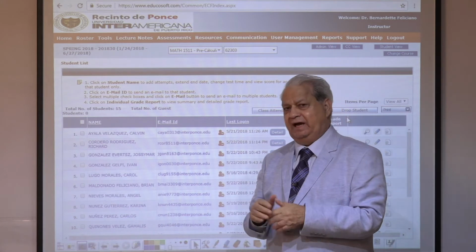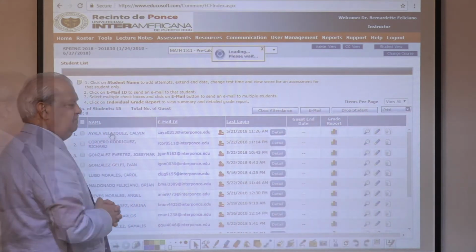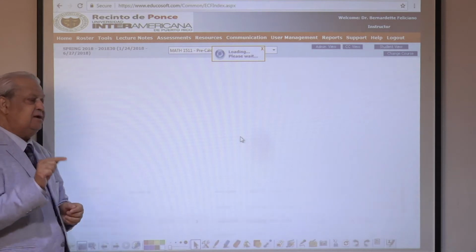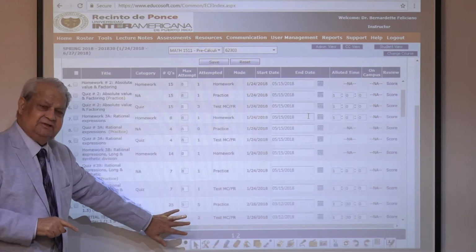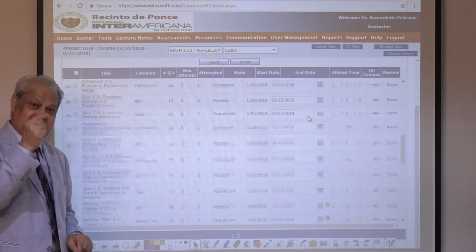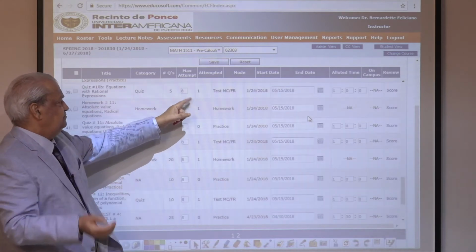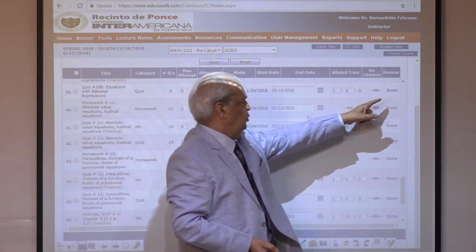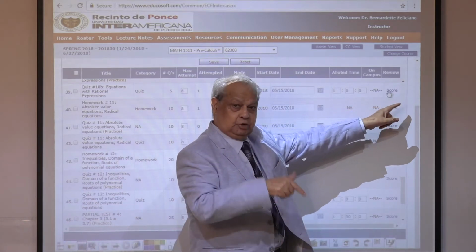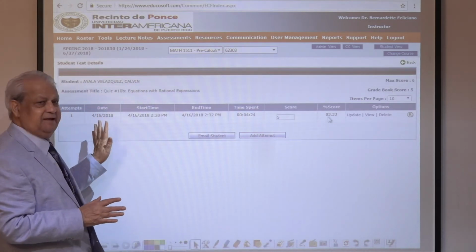If a teacher has to help a student in any possible way, he clicks on the student's name, and all assessment records of that selected student are in front of the teacher. He can extend the number of attempts, he can extend the end date, he can see the whole class score or his score in that assessment.